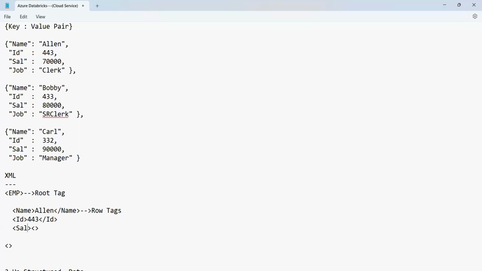Then the salary, closing tag, and between these two you have the value. What's the value? 70,000. Then job, closing job.